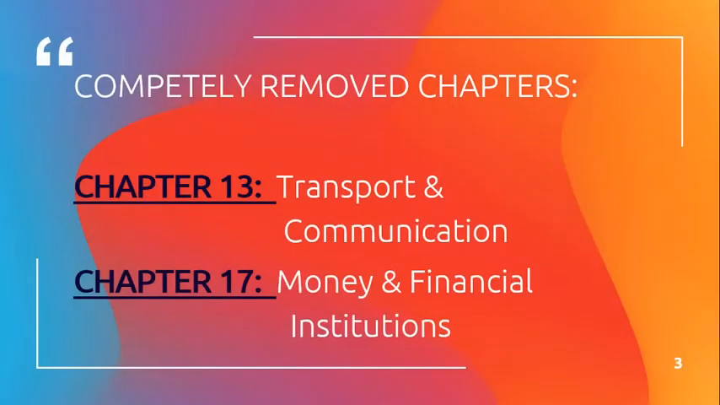Alright? So let's see. First of all, completely removed chapters. Now these are the chapters which have been deleted completely. इनको तो हमें देखने की ज़रूरत ही नहीं है. That is chapter number 13, that is transport and communication. Chapter number 17, that is money and finance institutions. Okay, so you can put a big cross in front of these two chapters. Out of 20, only 18 chapters are there. अब इन 18 chapters में भी बहुत सारे ऐसे topics हैं जो कि cut हो चुके हैं. Okay, so please cut those portion also, cut those topics also which have been removed.